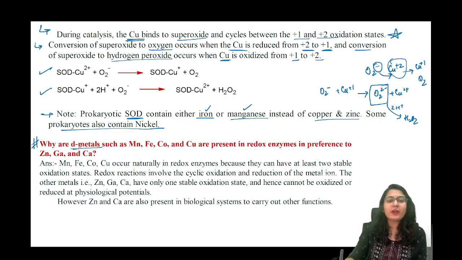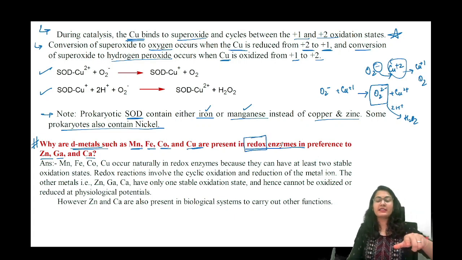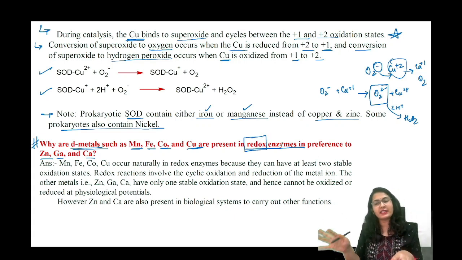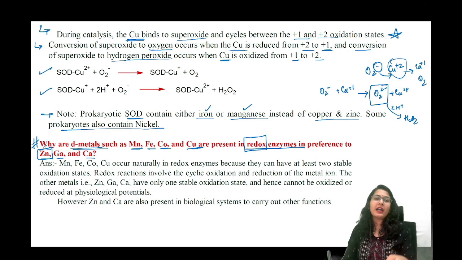Why are the D block elements, D metals such as manganese, iron, cobalt, copper present in the redox system in preference to zinc, gallium, calcium, all of these? Okay, so why in the redox system only, redox enzyme? Because in the other enzymes, zinc is present. You have seen zinc is in many enzymes. Okay, but this one is a redox enzyme. Why here copper is doing the job?